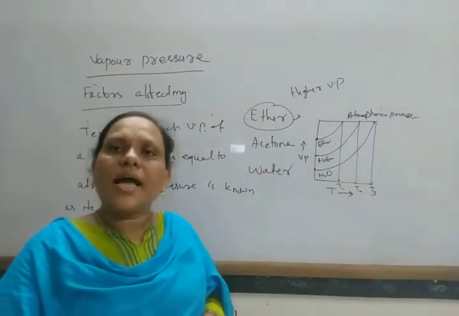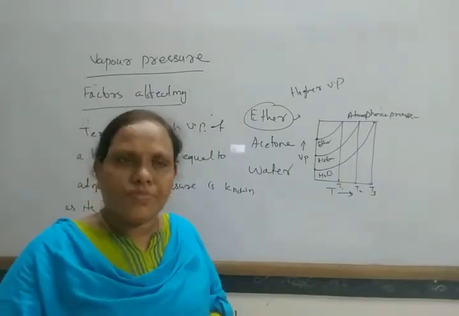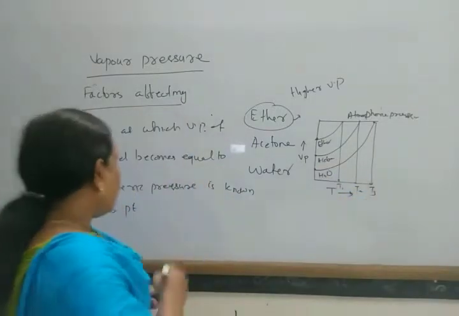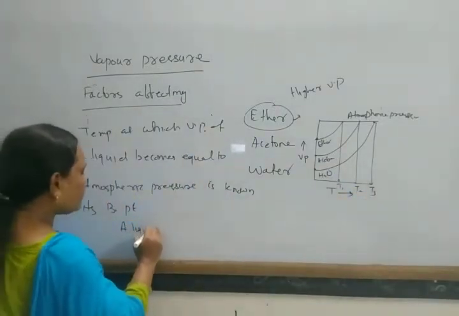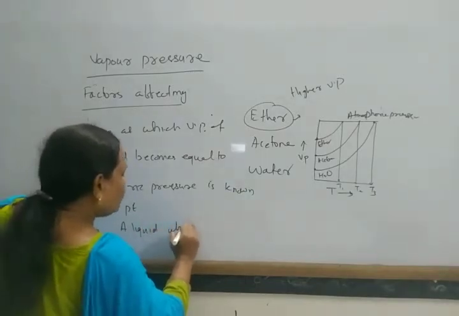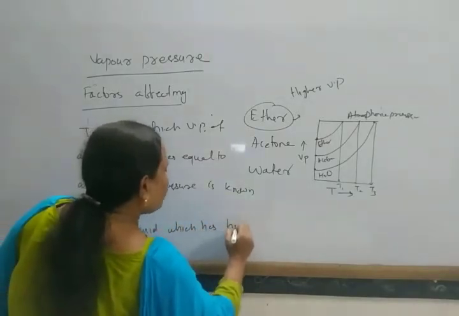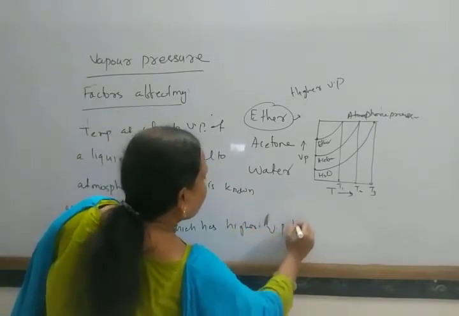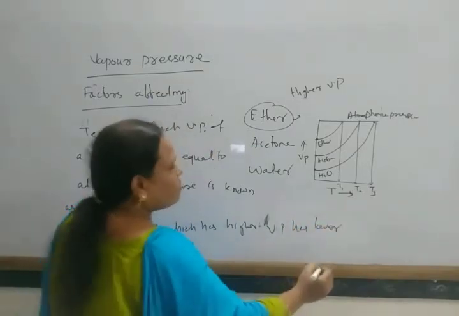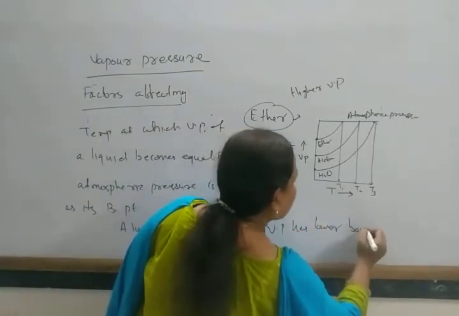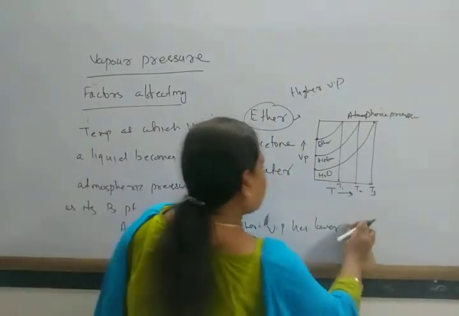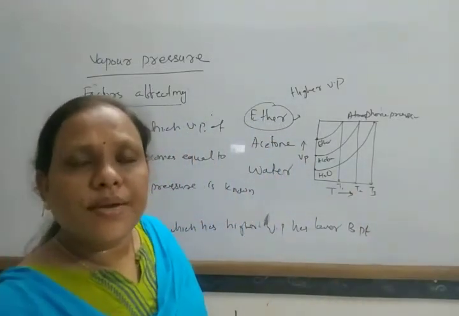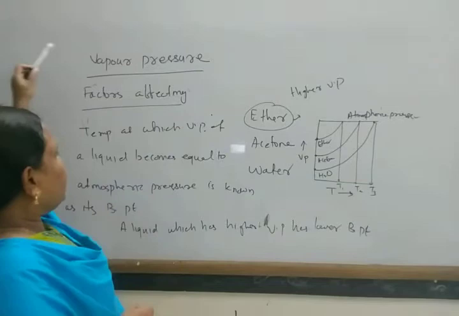A liquid which has higher vapor pressure has a lower boiling point, and lower vapor pressure means a higher boiling point.